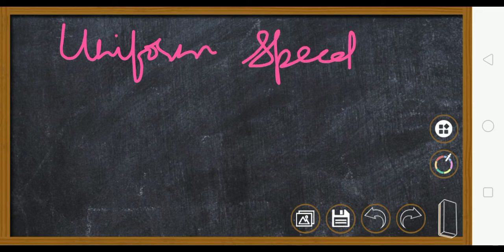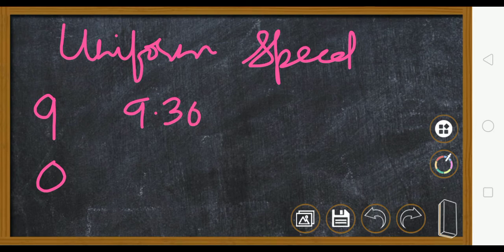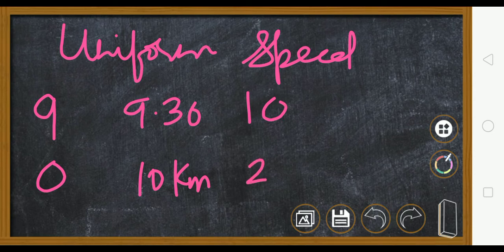Now suppose a body is starting to go at 9 a.m. One car is starting. Okay, it has traveled 0 kilometers because it is not yet started. It is just starting at 9. At 9:30 we see that it has completed 10 kilometers. At 10 o'clock we see that it has completed 20 kilometers. At 10:30 we will see that it has completed 30 kilometers.